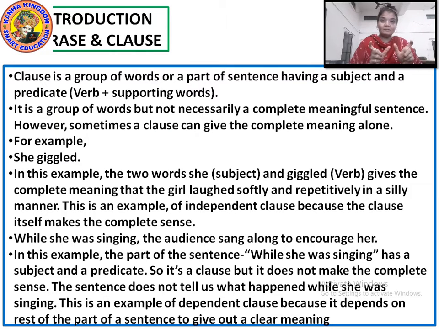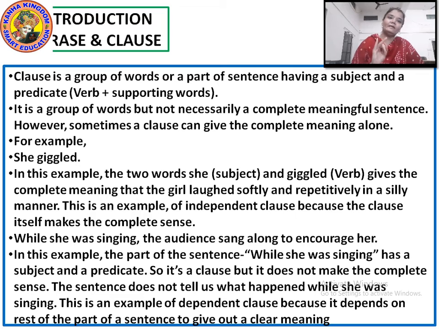This clause is not expressing anything. What happened while she was singing? Did she faint? Did she dance? Was she clapping while singing? Nothing has been mentioned there. So such groups of words are clauses but they do not make complete sense. This is an example of a dependent clause.